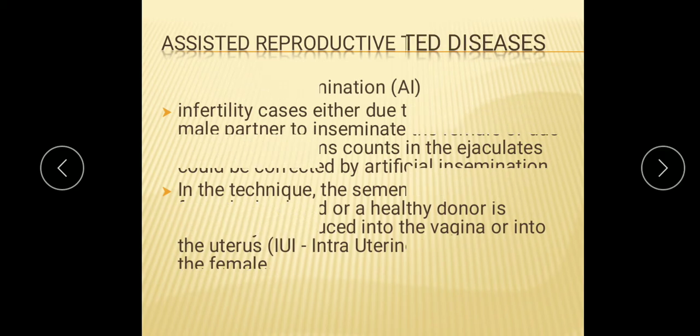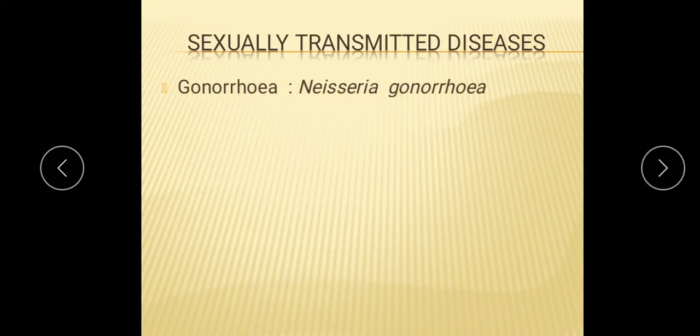Then we have the next topic, that is sexually transmitted diseases, also known as STDs. And you have different diseases in the syllabus here. So what are sexually transmitted diseases?